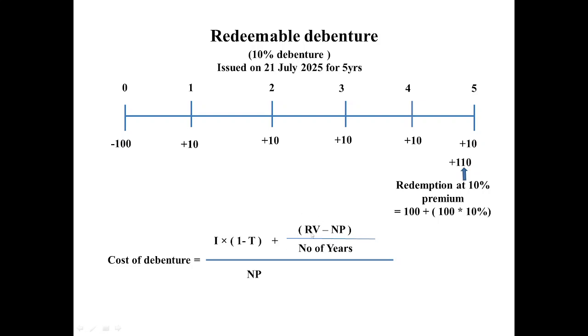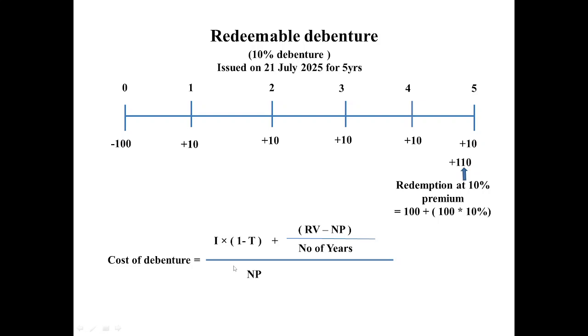Always remember, RV means redeemable value, that will be given at the time of maturity. What is NP? Net proceed, that is received by the company at the time of issue, after adjusting for all the issue cost and flotation cost. Please go and try to understand this NP in detail in my previous two videos that are uploaded. Divided by number of years. I hope there's no doubt at all about how these terms are getting included in this formula of cost of redeemable debentures.